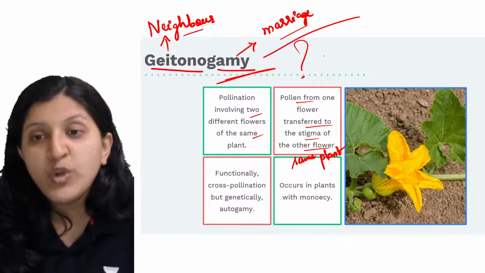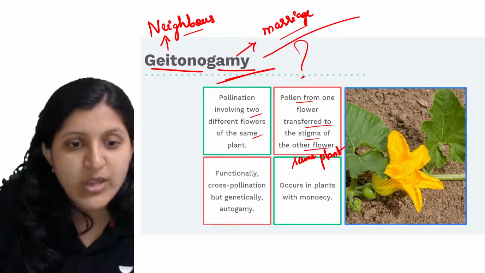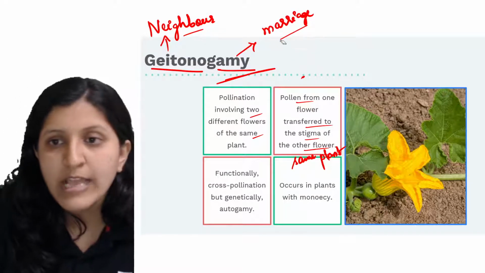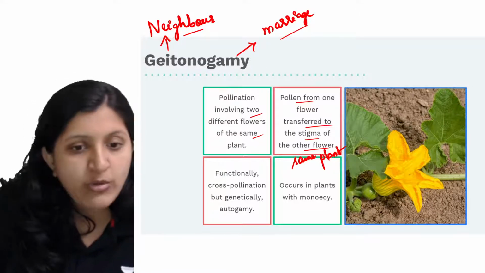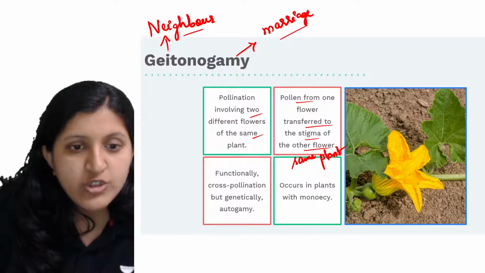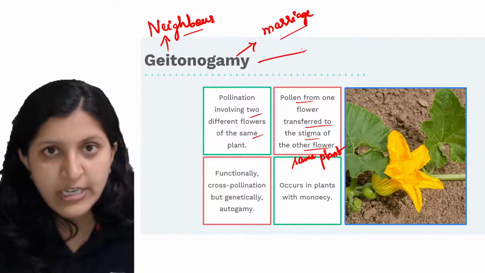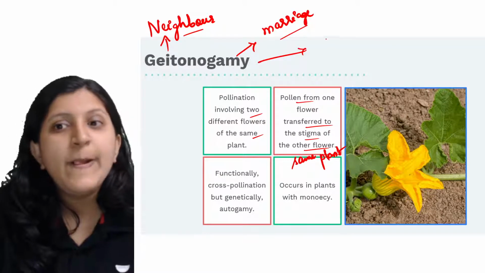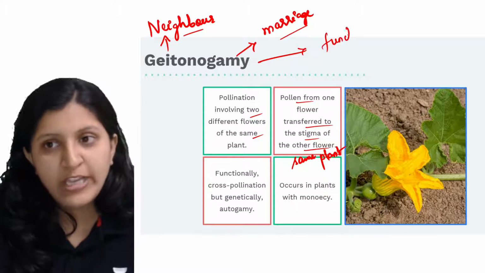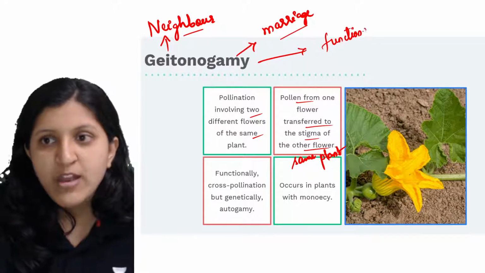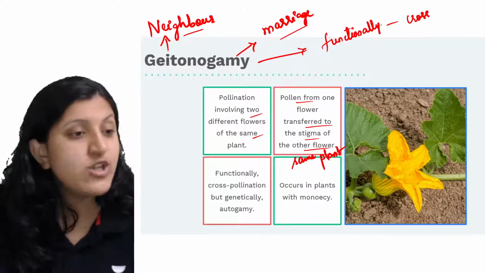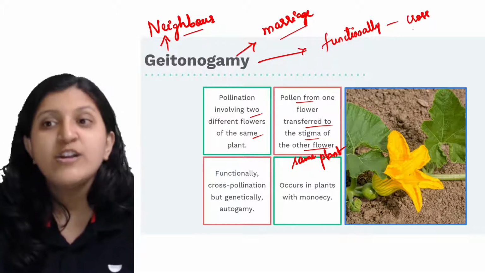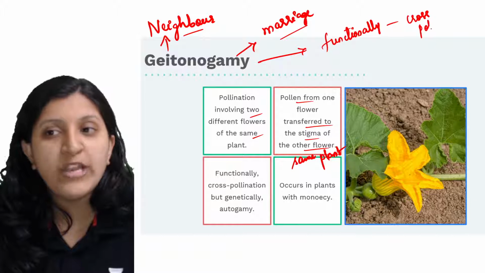So what do we say for Geitonogamy? Let's see this part. I'll just explain this. When we mention Geitonogamy, functionally cross pollination is occurring. Okay, so functionally what is happening here? Cross pollination. This is not self pollination here. So functionally cross pollination is occurring.